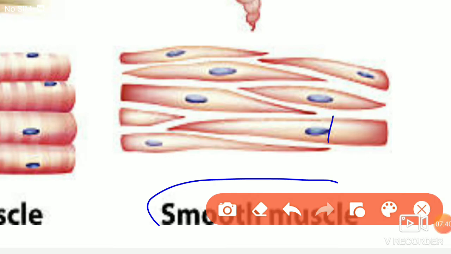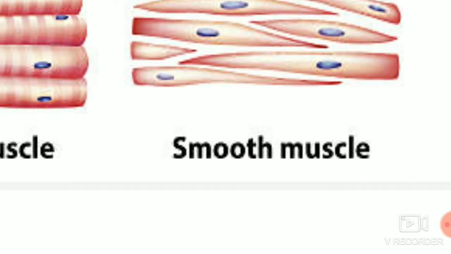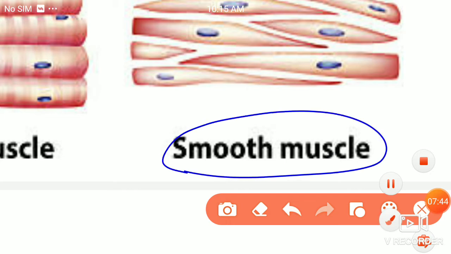And where are these smooth muscles present?